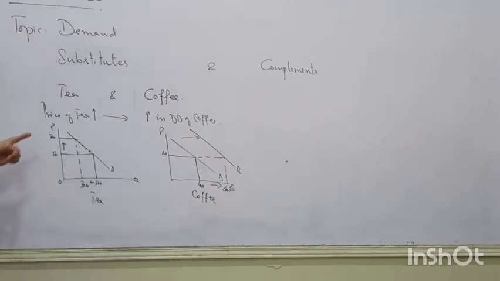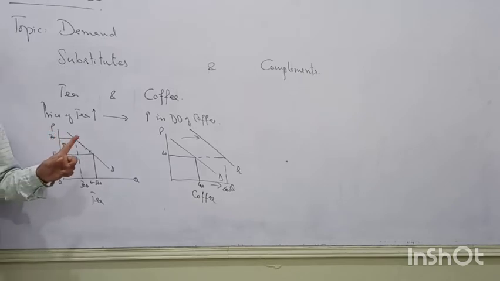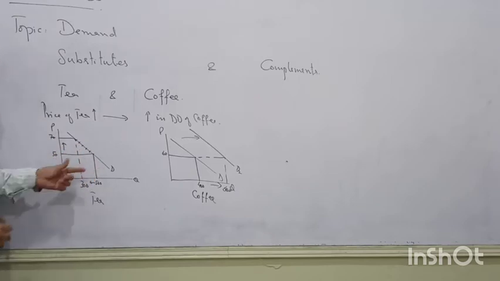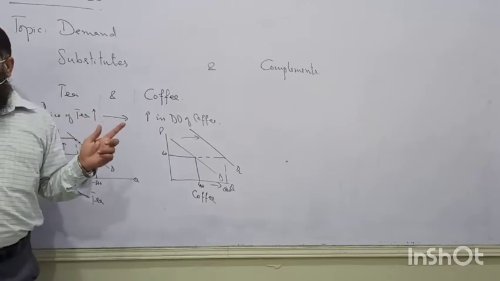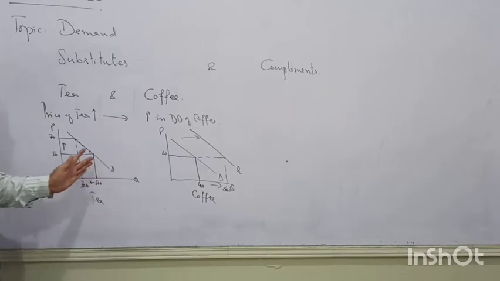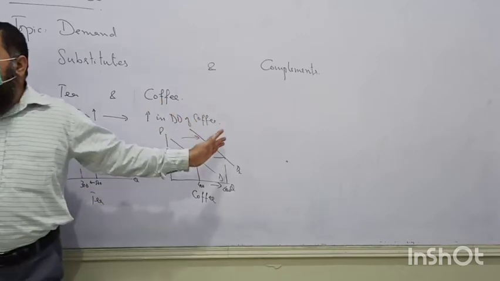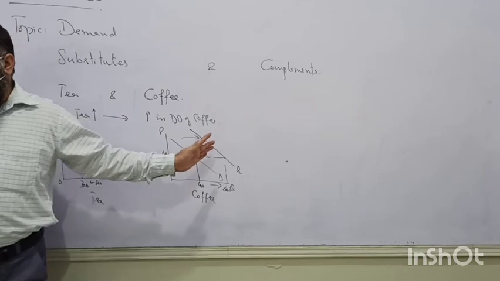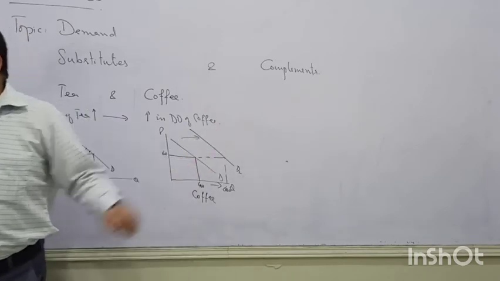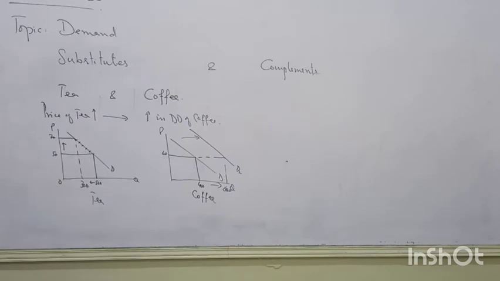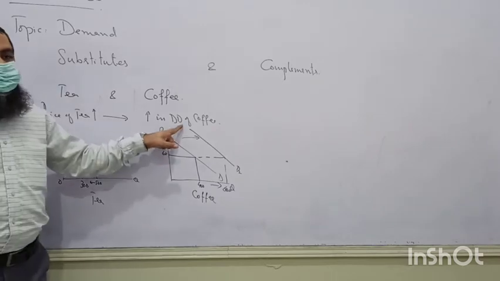So what I said, due to an increase in the price of tea in the tea market, its demand will contract along its demand curve, and the rest of the people, those who were previously taking tea, now will be having cups of coffee. So demand of coffee will shift rightward, and as I said earlier, there is a positive relationship between the price of tea and demand of coffee.